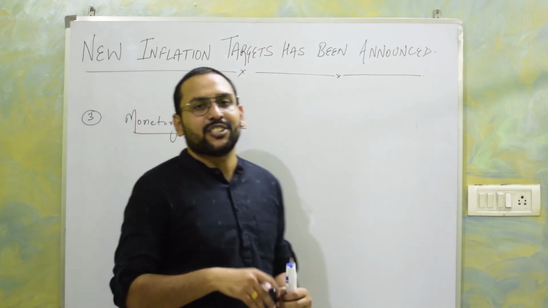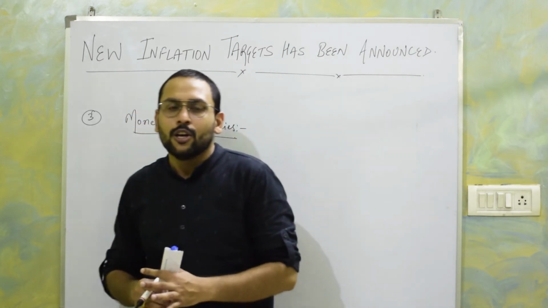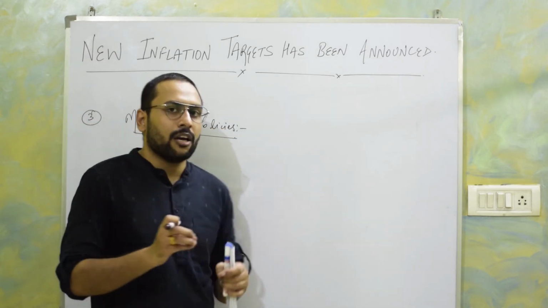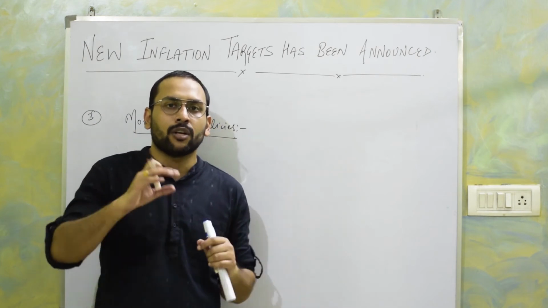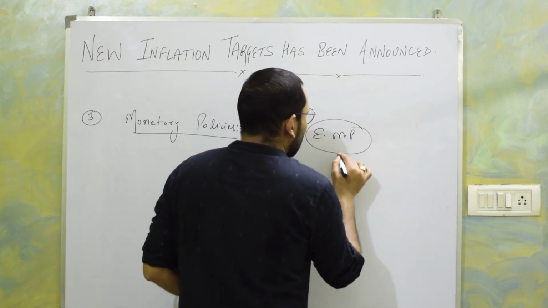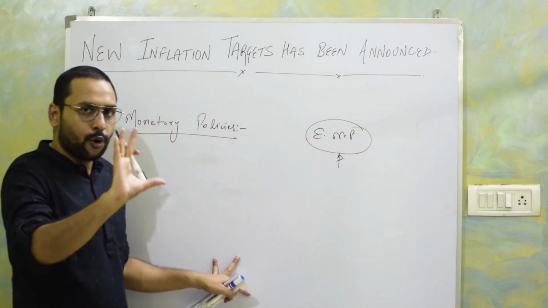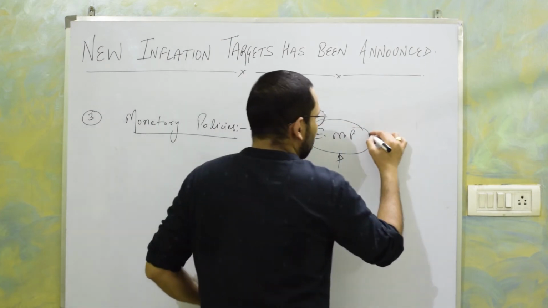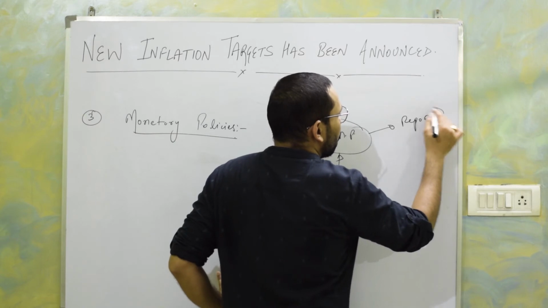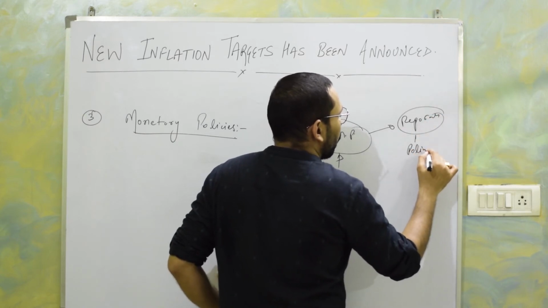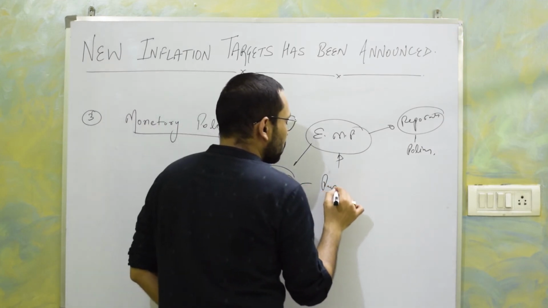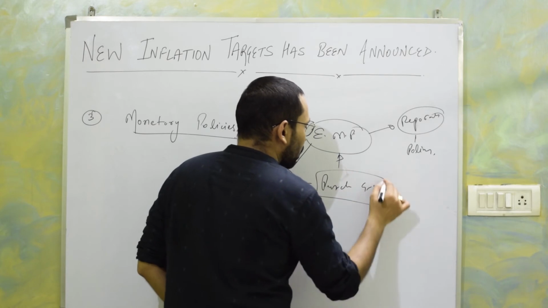RBI achieves these inflation targets through monetary policies. So monetary policies are aimed at managing the money supply in the economy. Whenever RBI wants the economy to expand or the growth to rise, RBI adopts expansionary monetary policies. Under expansionary monetary policies, RBI lets the money flow in the economy. So RBI can do two things to achieve this. First of all, it can reduce the repo rates, or we must say the policy rates, or RBI can perform open market operations and purchase government securities from the market.